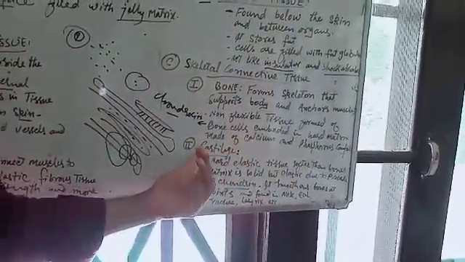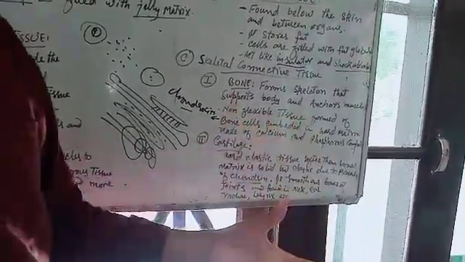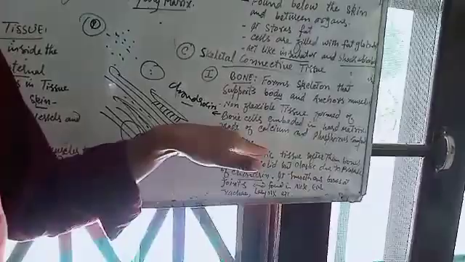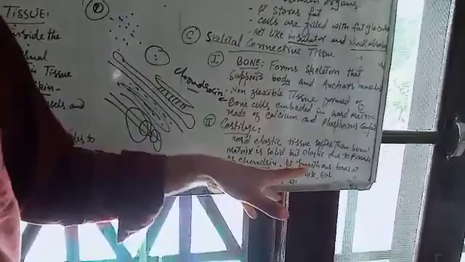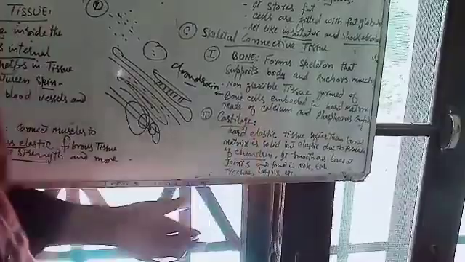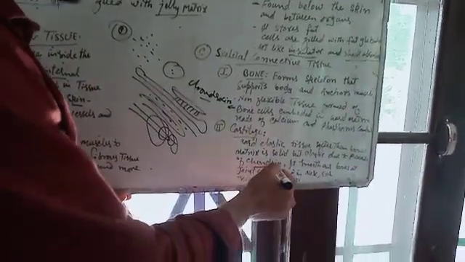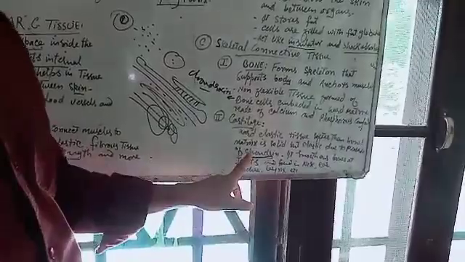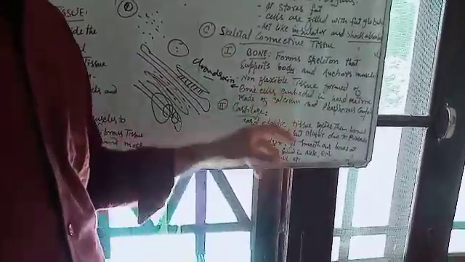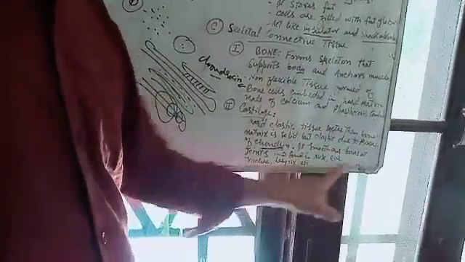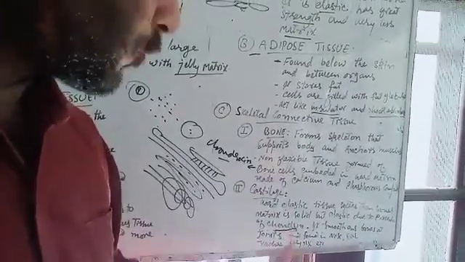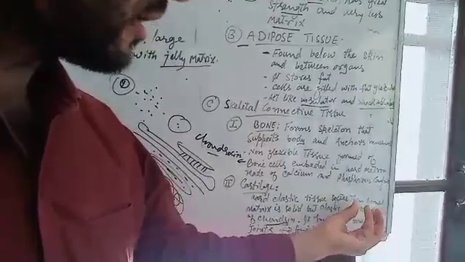Next is cartilage. What is cartilage? Cartilage is also hard tissue but softer than bones. The matrix is solid, but it is more elastic than the bones due to the presence of chondrin. Chondrin is a protein which is present in the matrix of cartilage. It is the protein which makes the cartilage elastic.